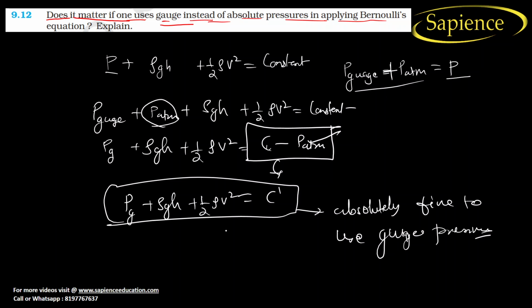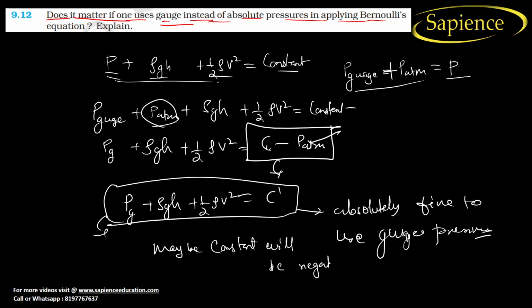But one thing may happen: here everywhere it is positive, so the addition of all positives will be positive, but gauge pressure may be negative, so maybe the constant will be negative. But mostly we can use this. I hope you have understood this.